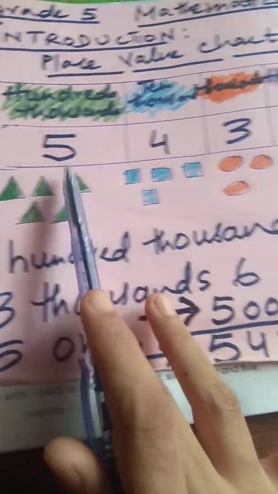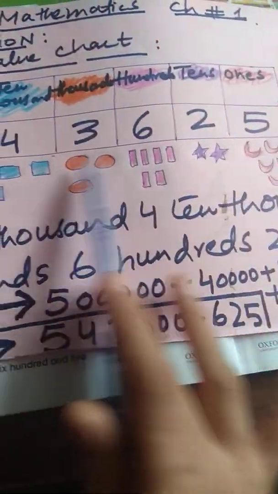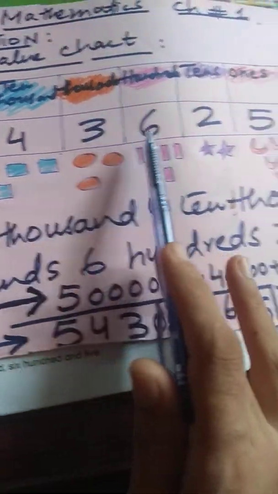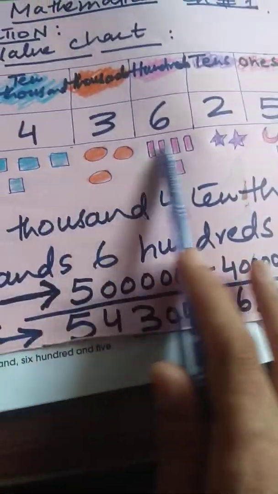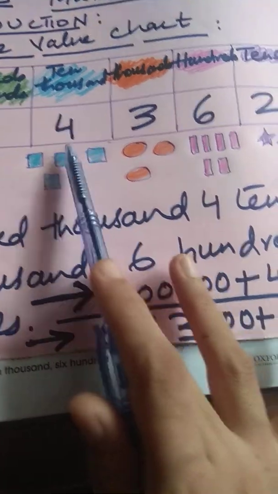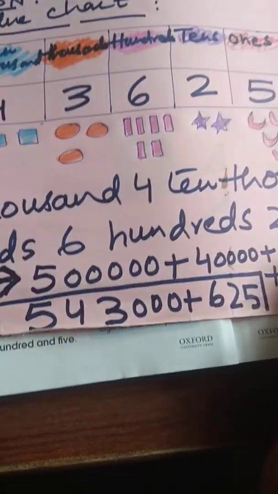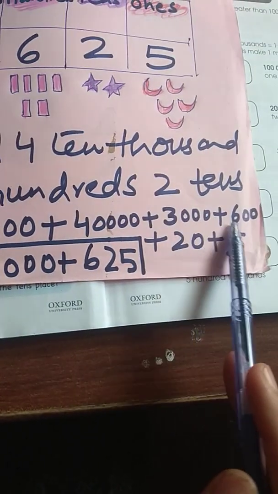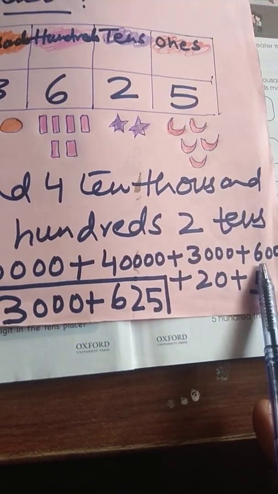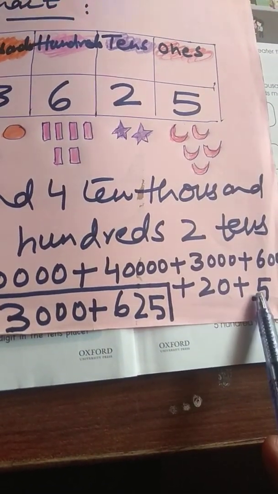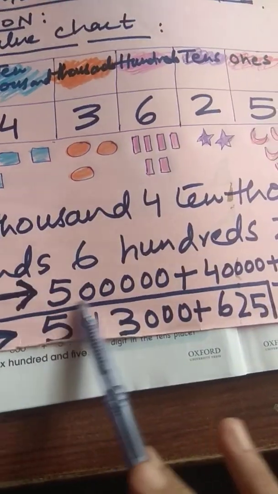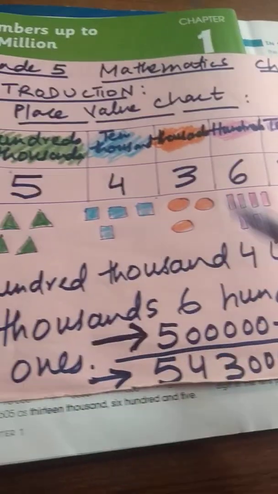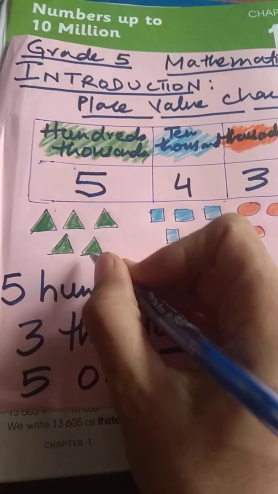See, after 5 you count how many place values are there. So 1, 2, 3, 4, 5. After 5 you will put 5 zeros, then after 4 you will put 4 zeros, and then 3 zeros, and then after 600 two zeros, and then 20 and 5. So you just separate these things like this.